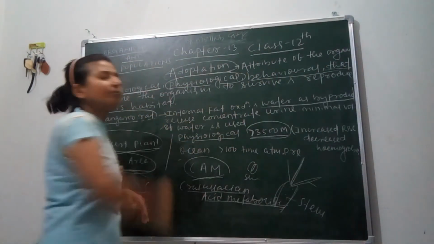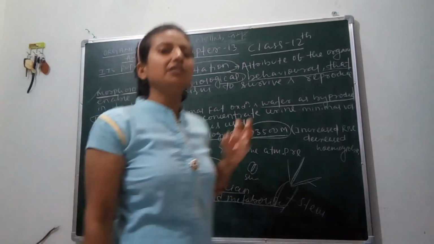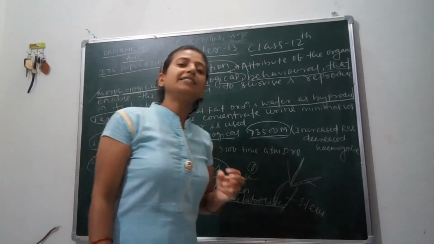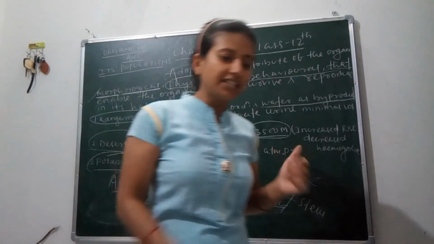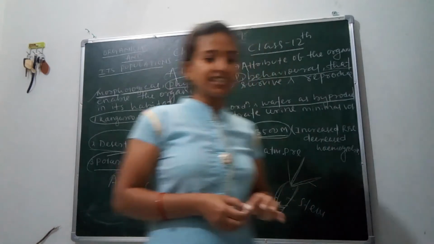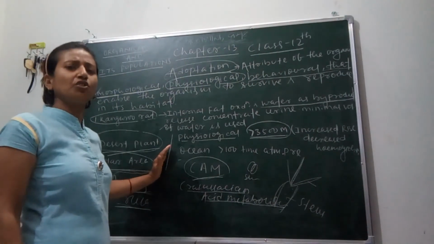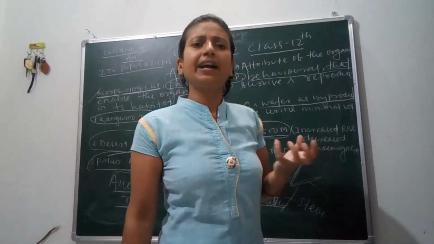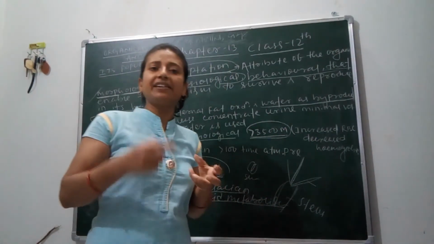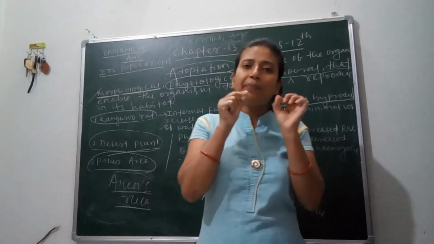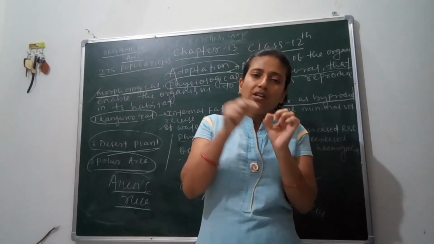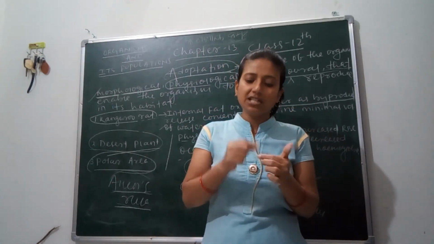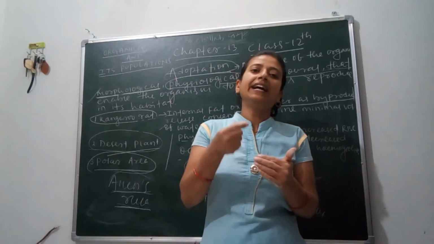Next is behavioral change, meaning how one organism can adapt itself to survive in a particular area by changing its behavior. So the desert lizards found in deserts show some behavioral changes, because they have no physiological ability, meaning they can't change their internal metabolic activity, so they adapt by changing their behavior. Suppose, for example, as we know in deserts the day temperature is so high and the night temperature is so low.